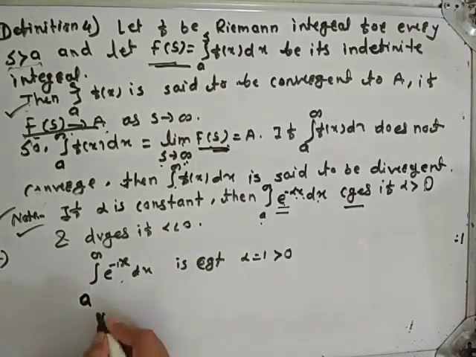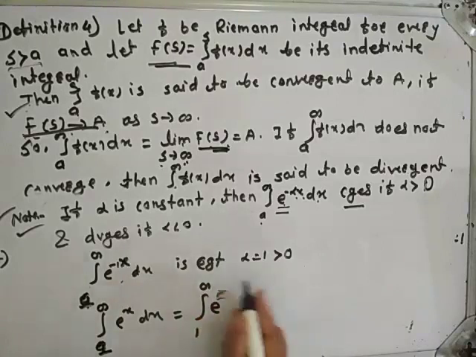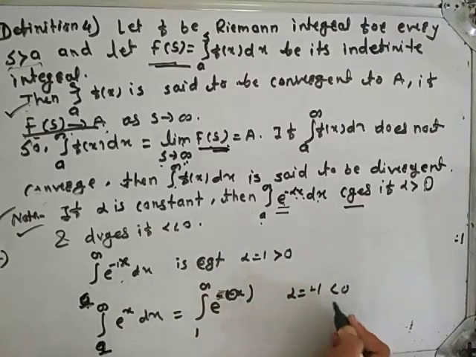But if we take integration from a to infinity e raised to x dx, suppose we take 1, this can be written as integration from 1 to infinity e raised to minus into minus x. See here students, here alpha is minus 1, which is less than 0.